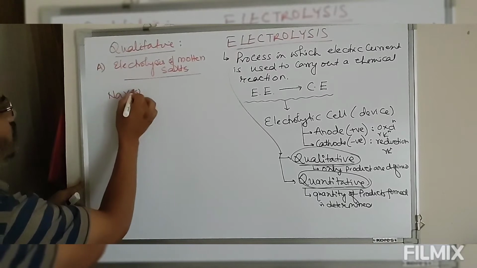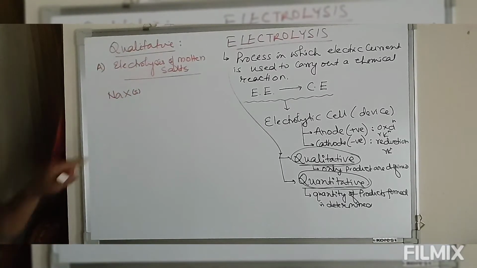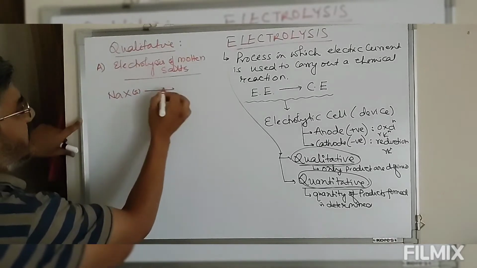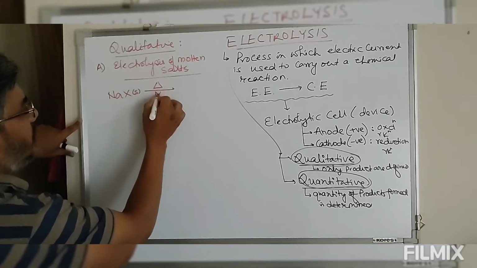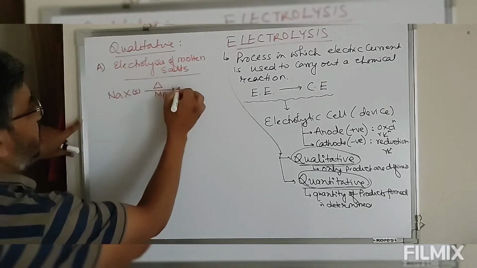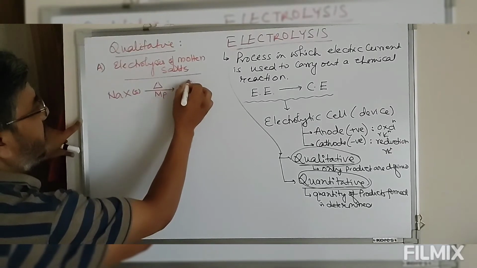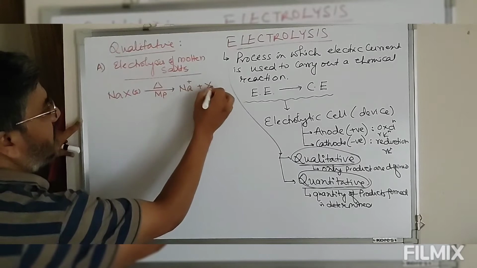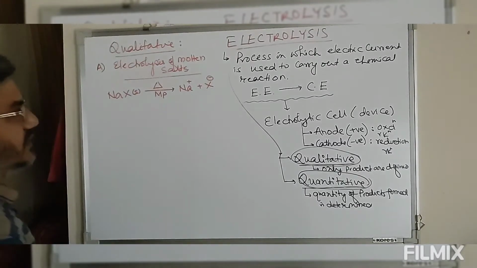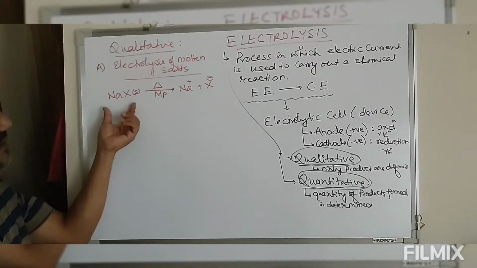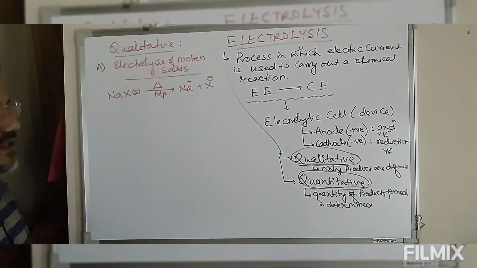NaX, sodium halides. Now this sodium halide, heating at its melting point, gives you sodium ion plus halide ion. So all salts on melting give you cation and anion.